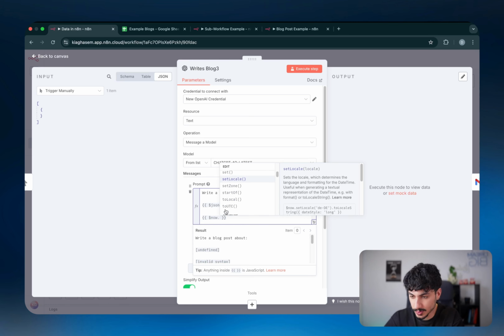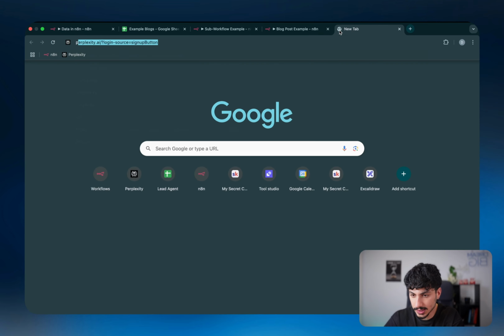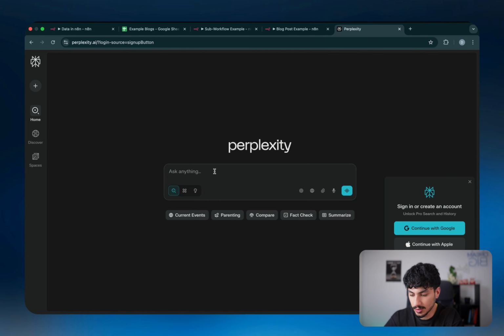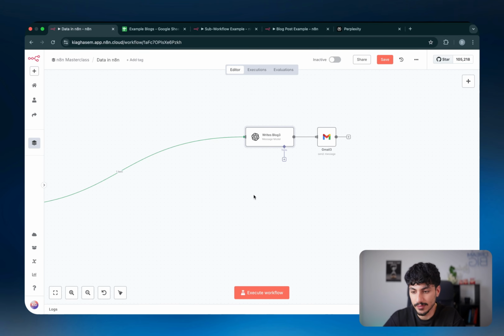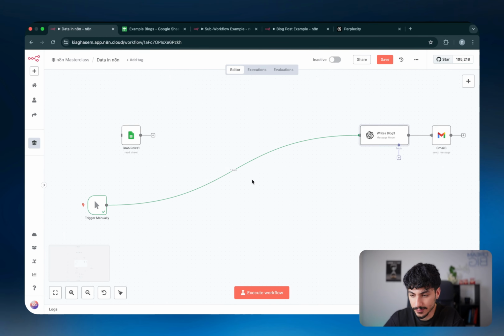what I do most of the time as well, is you can literally just go on Perplexity and just say, hey, can you please write an expression in n8n to give me 2 days from now or 3 days from now? And it will literally just write the expression. You can paste it in here. And I know it's become a theme, but I literally use Perplexity 24/7 when I'm building out these flows because it just makes life so much easier.